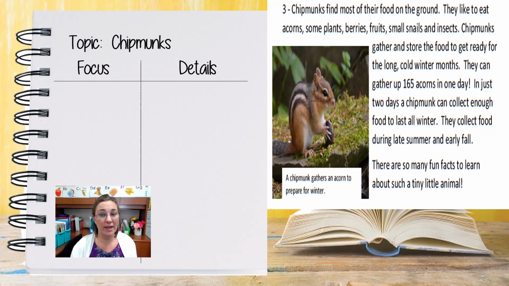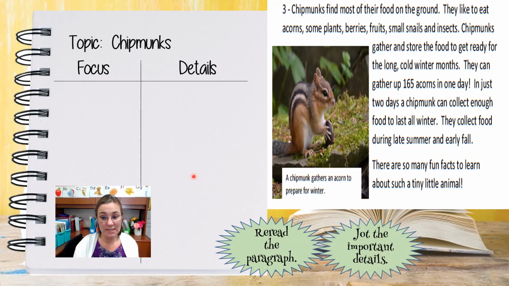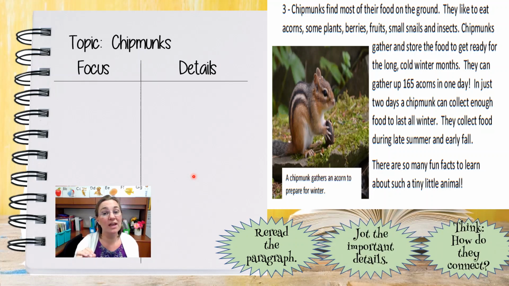Now I want you to try it. On the next Nearpod slide, you're going to have a draw-it slide that looks like this. I want you to follow our steps. Reread the paragraph, jot the important details, and then think, how do they connect? So you're going to jot the details here, and then you're going to think about how they connect and write the focus of this paragraph on your draw-it slide.